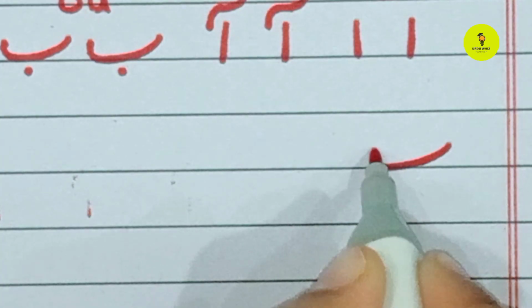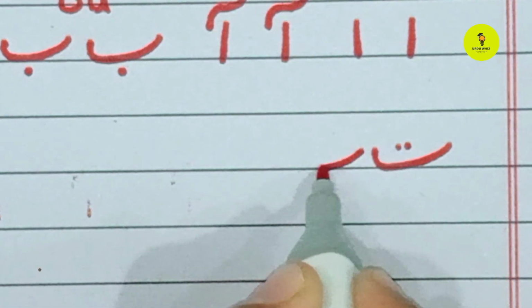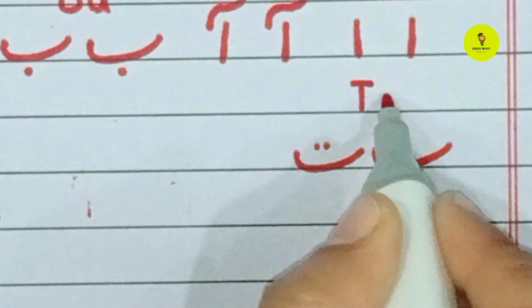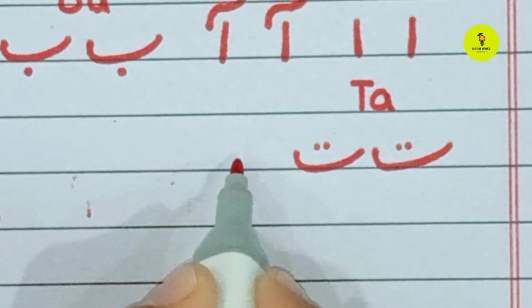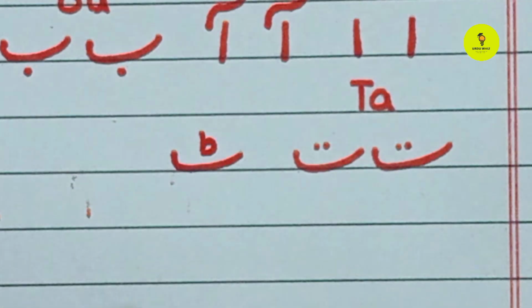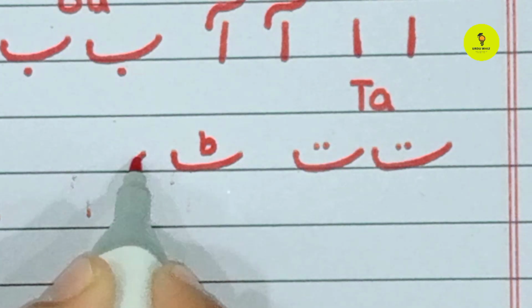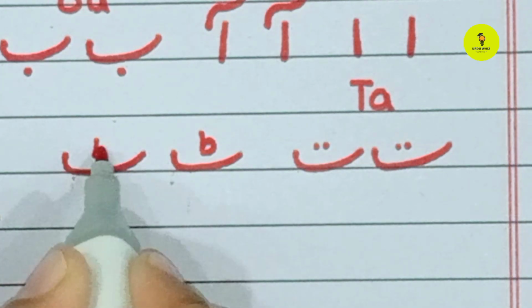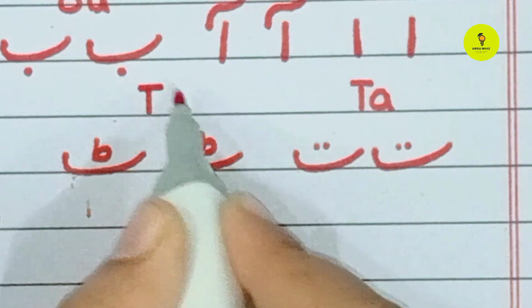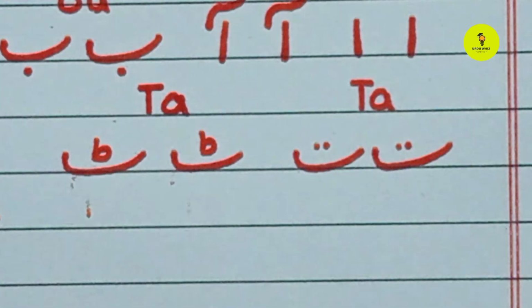Next alphabet is T. T, and T sound is T. T. T, and T sound is Ta.